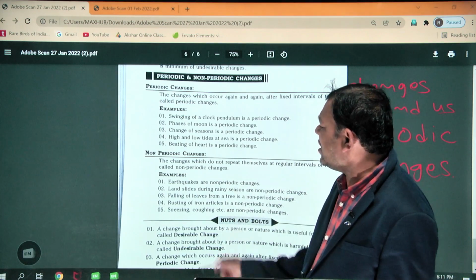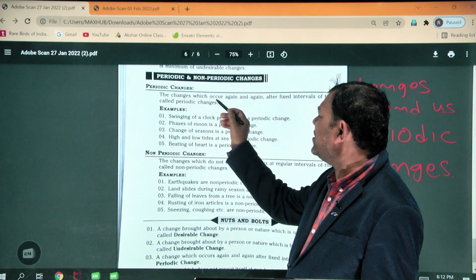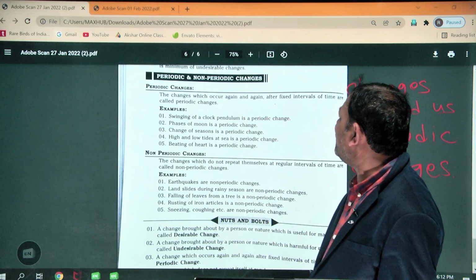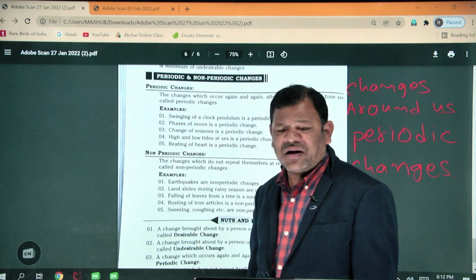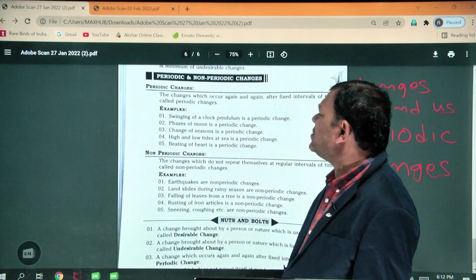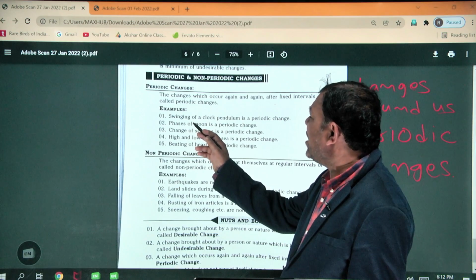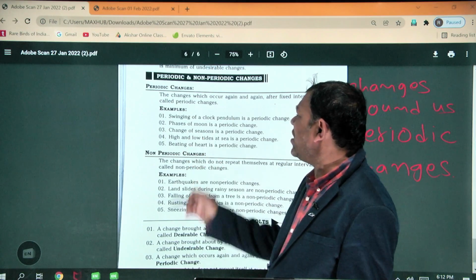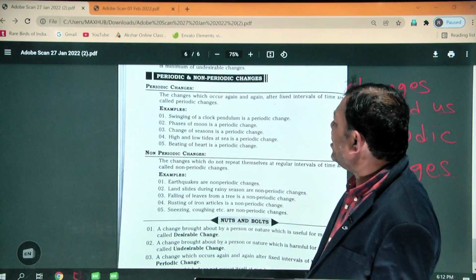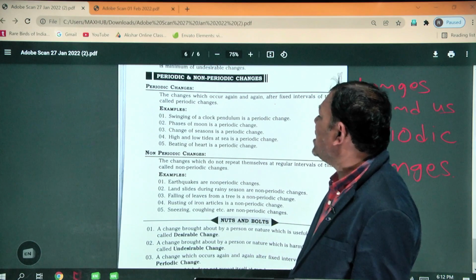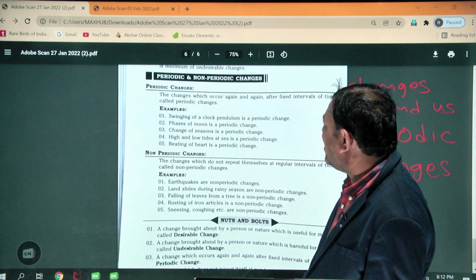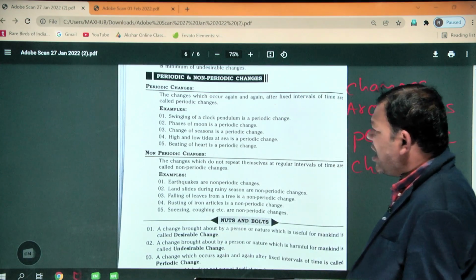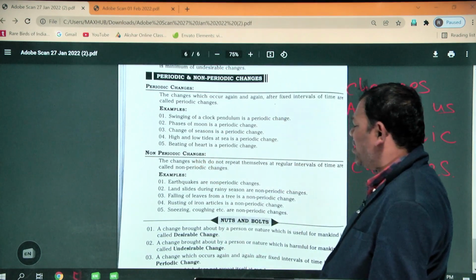Once again, the changes which occur again and again after fixed intervals of time are called periodic changes. Examples of periodic changes: swinging of a clock pendulum, phases of the moon, change of season, high and low tides at sea, and beating of the heart.